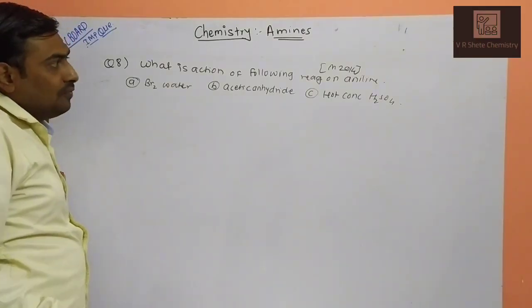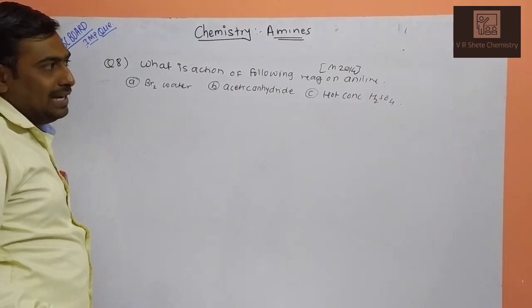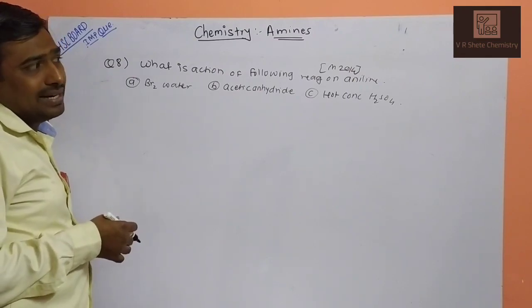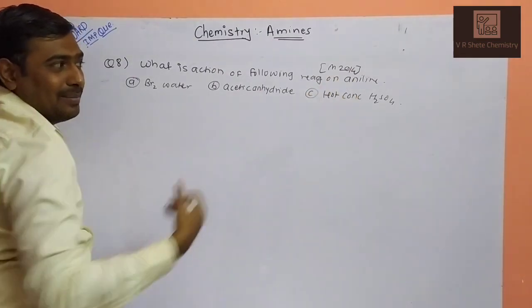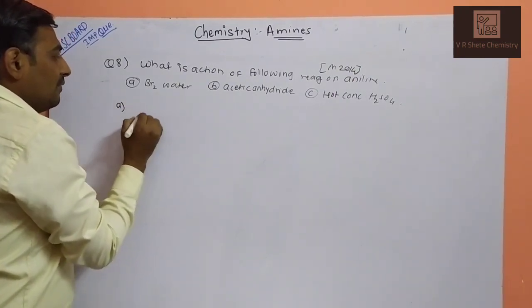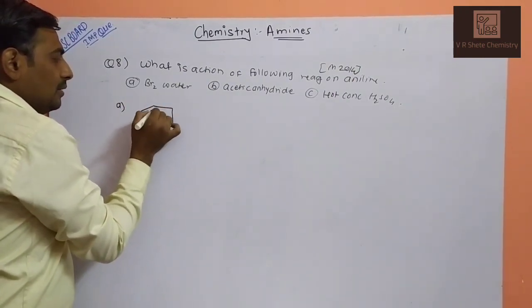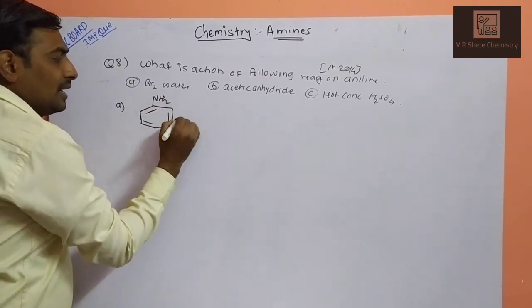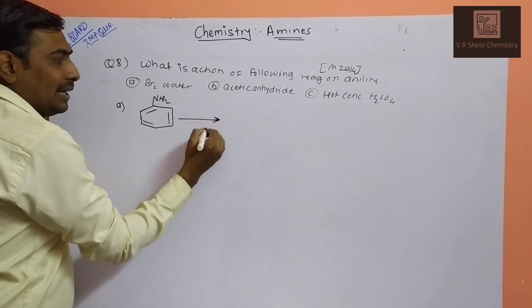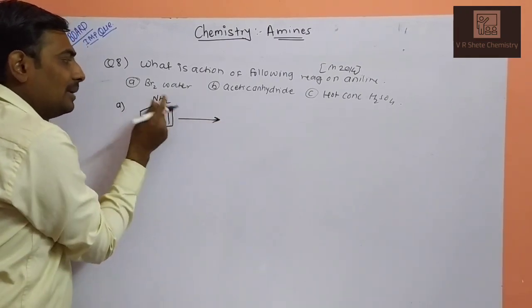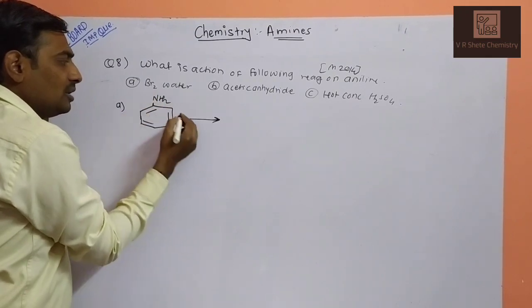Next question: what is the action of the following reagents on aniline? Bromine water, acetic anhydride, and hot concentrated H2SO4. This last question may be asked: write a note on zwitterion. We'll discuss one by one. When aniline reacts with bromine water, we know that aniline containing the NH2 group is an ortho-para directing group. This reaction is favorable at ortho-para positions because electron density will be greater according to the resonance structure.